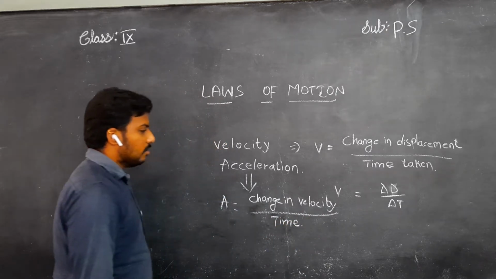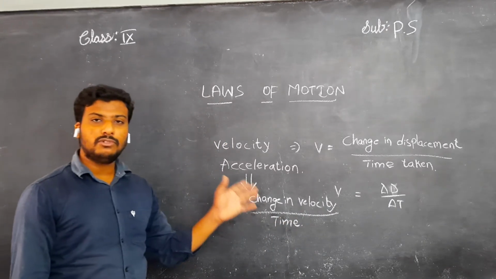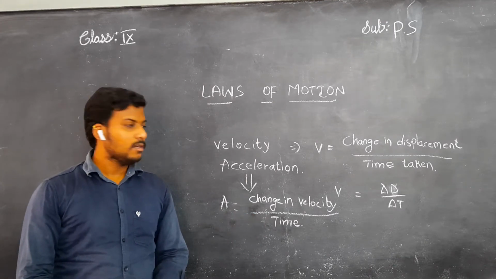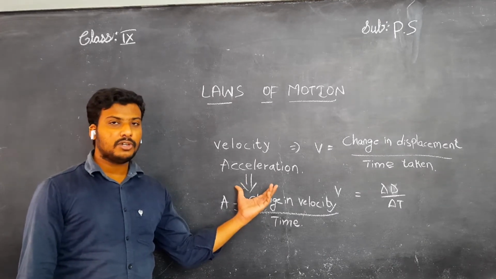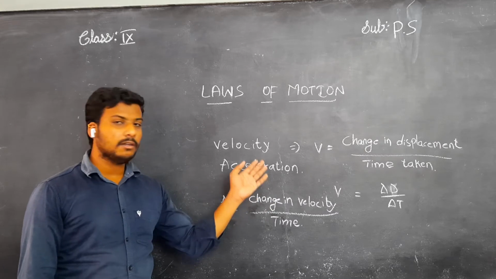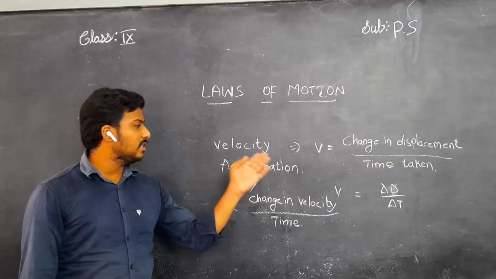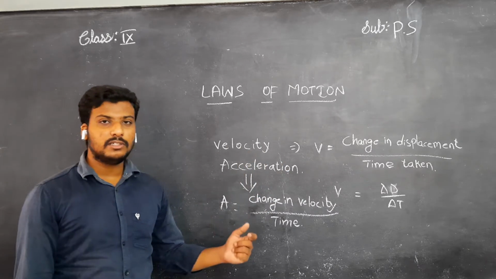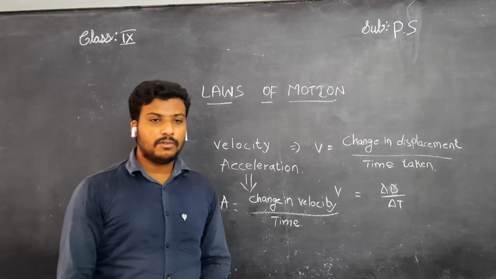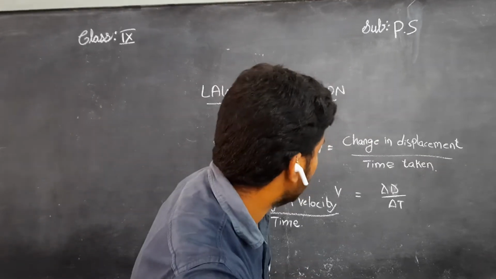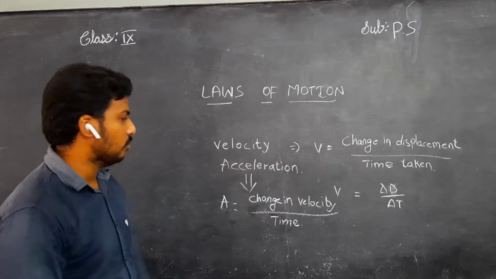Okay children, you have to know these two terms completely. The time rate of change of velocity is called acceleration. The rate of change of displacement is called velocity. We learned these two concepts in lesson 1. Right now we are particularly looking at laws of motion.